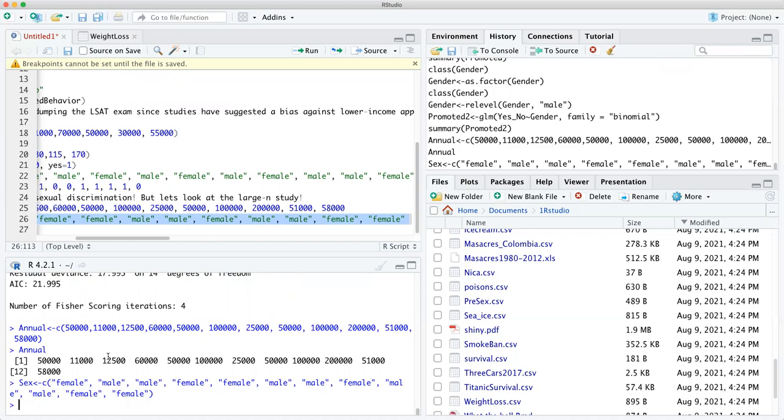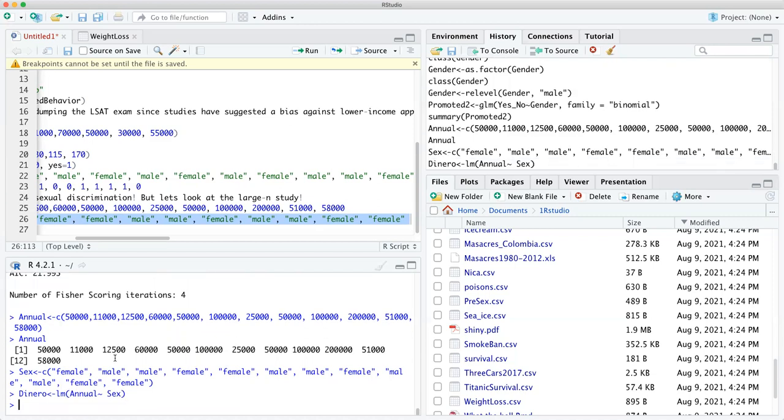So let's do this. This is about annual salary, so we're going to call this dinero. Basically what you're making. So this is basically the LM function. And you ask yourself, what's the independent variable? The independent variable, that's the causal variable, is gender, right? But in this case, we called it sex. That's the independent. But remember, the dependent variable always comes first, and that is annual salary, right? So I just say annual, then the tilde. Now notice there is no name to put in there, data equals, etc. So look, it was that easy.